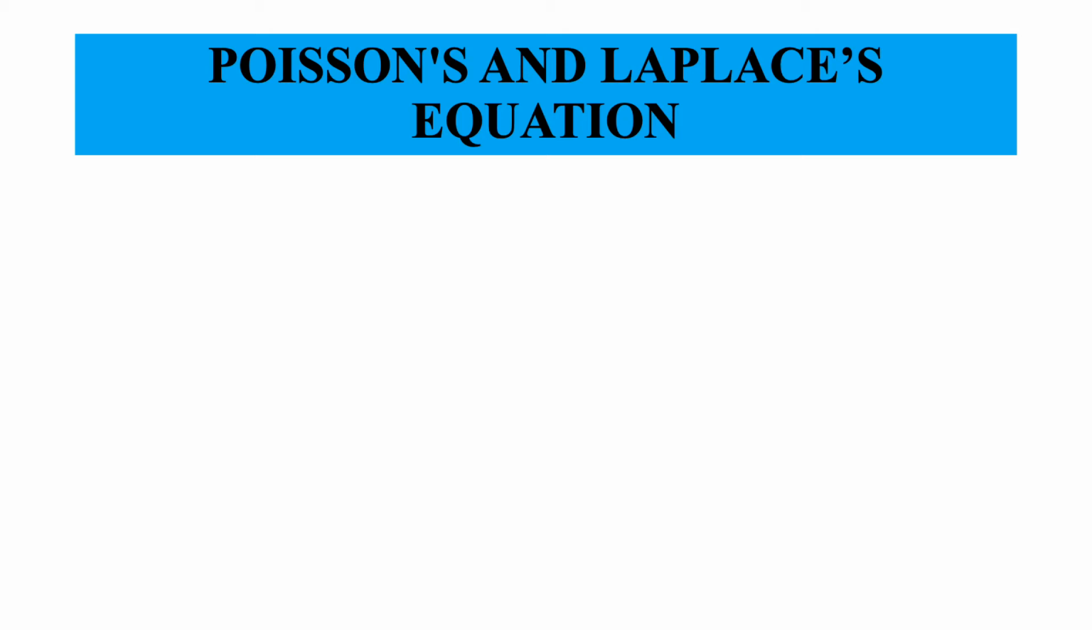Hello everyone. So in today's lecture we are going to discuss two important equations in electrostatics called Poisson and Laplace equation. And the development of Poisson and Laplace equation is fairly simple if we know the point form of Gauss law. Okay, so we start by writing the point form of Gauss law, that is divergence of D is equal to rho V.